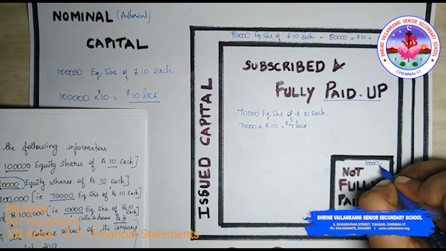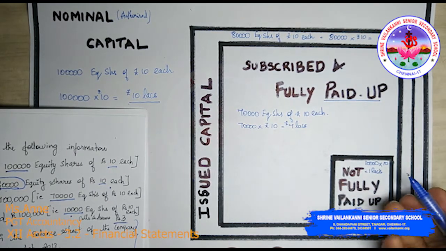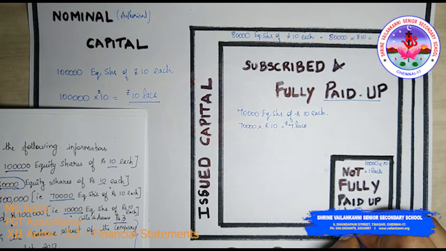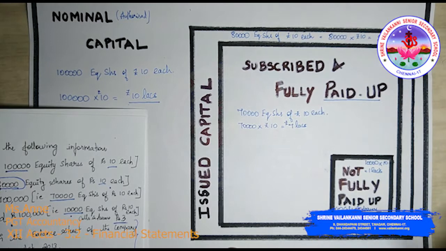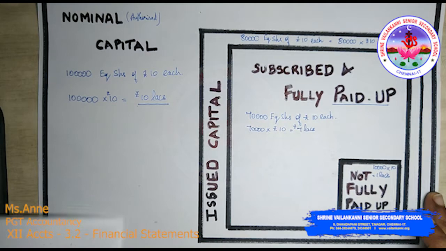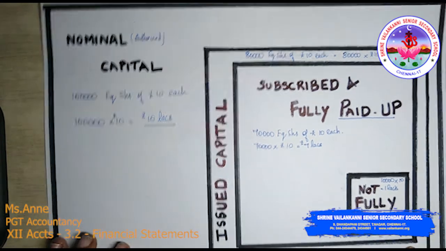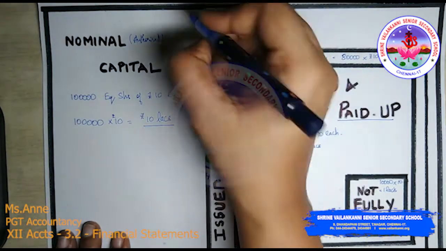10,000 shares into 10 rupees, that is 1 lakh shares. It is not fully paid up, but calls in arrears is also to be included here. Calls in arrears to be deducted from this amount. So you will get the value. I am sure that you are able to follow this. So authorized capital is the maximum amount of capital that the company can issue over its lifetime.